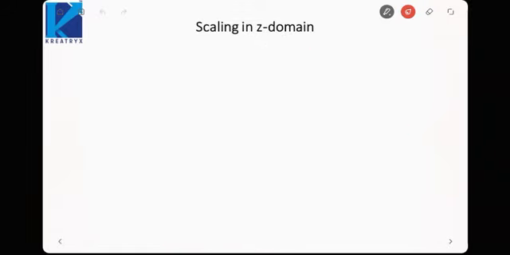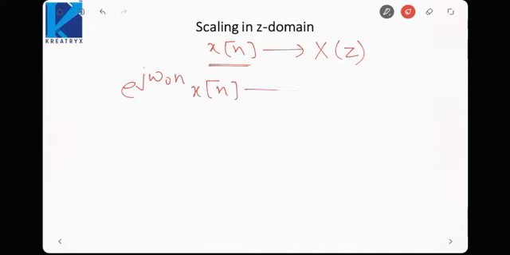Next is the scaling in z domain. Scaling in z domain refers to this: if we know that x[n] has a z transform X(z), and I multiply x[n] by a signal e raised to power j omega naught n, then the z transform would be X(z) divided by e raised to power j omega naught. This is how we have scaled in the z domain. Z has been scaled by a factor of e raised to power j omega naught.